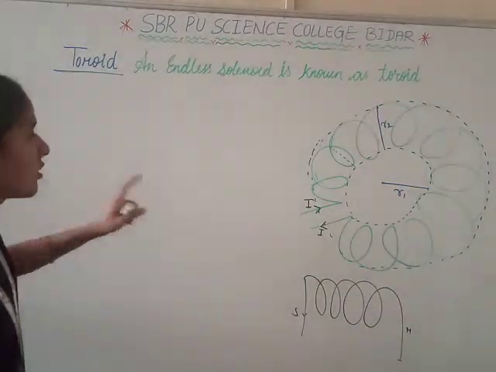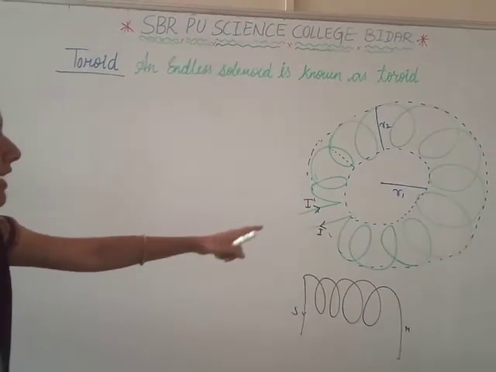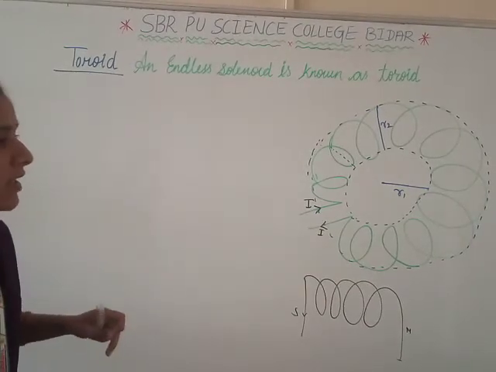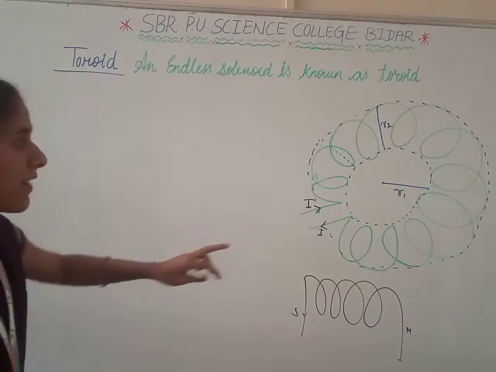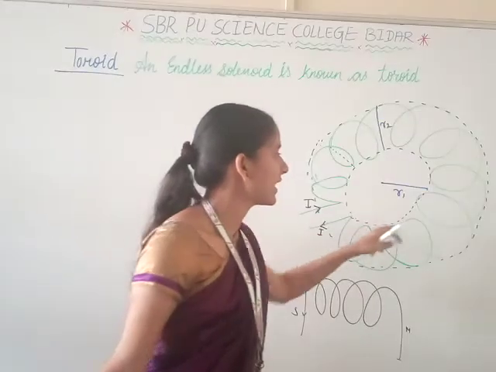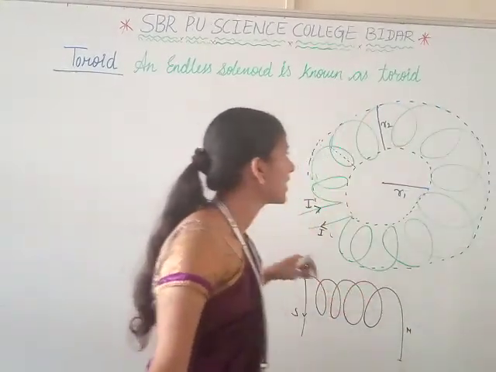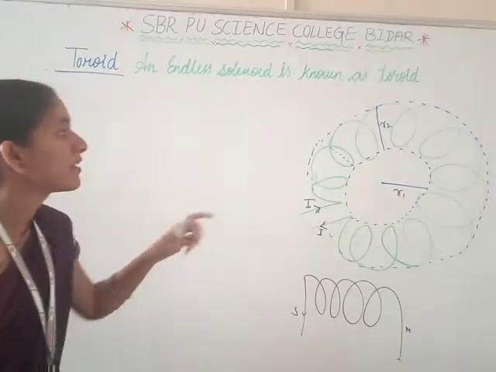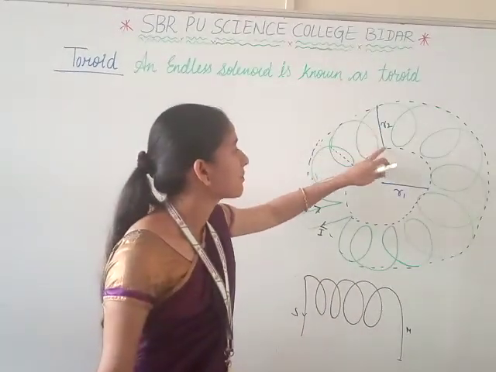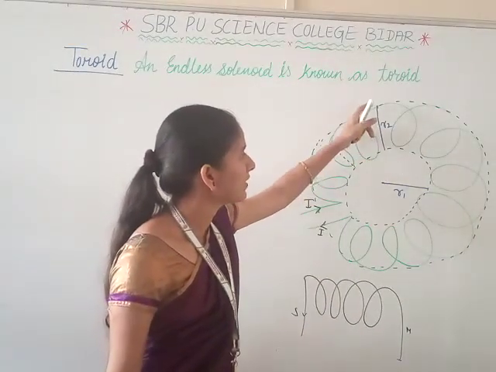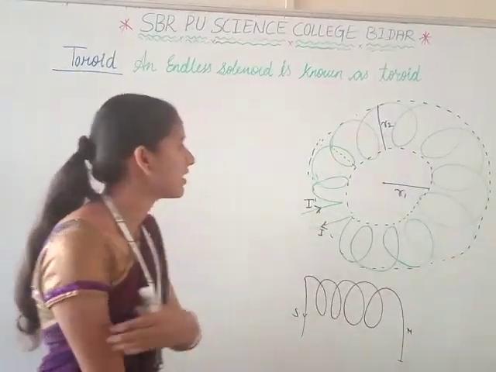Now the toroid, an endless solenoid, has two radii: R1, the inner radius, and R2, the outer radius, where the magnetic field is formed.